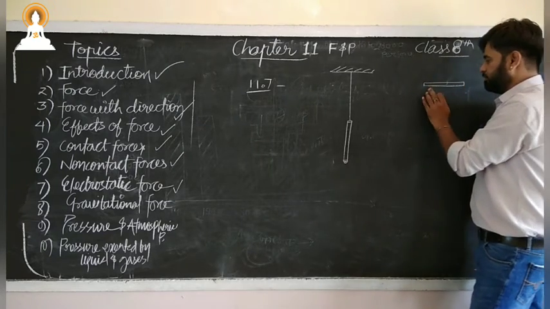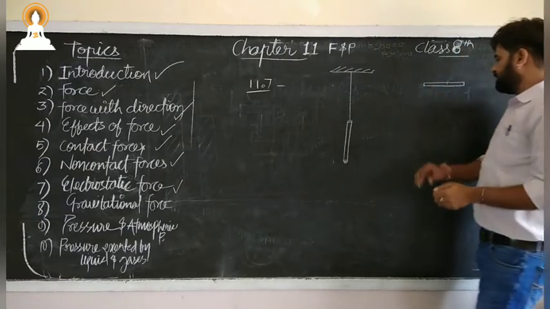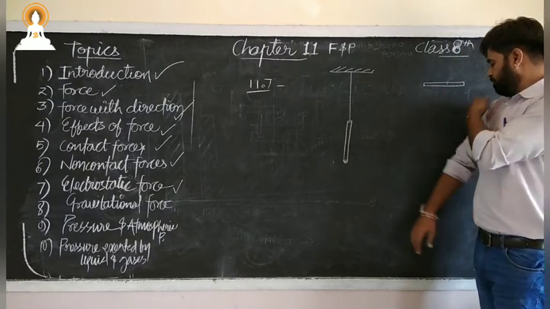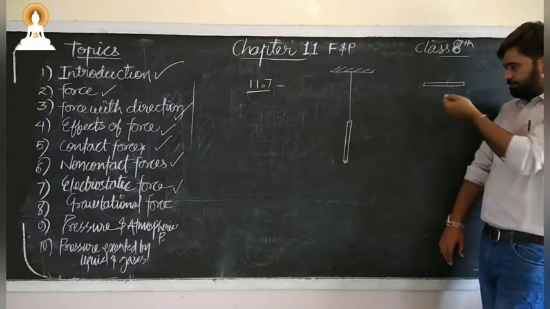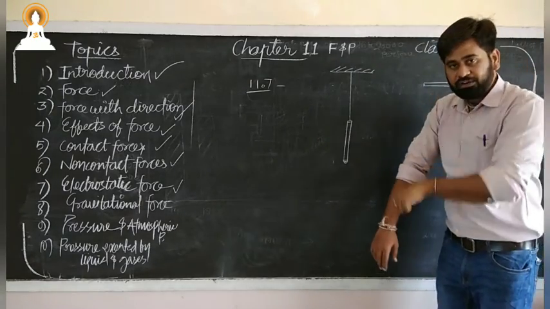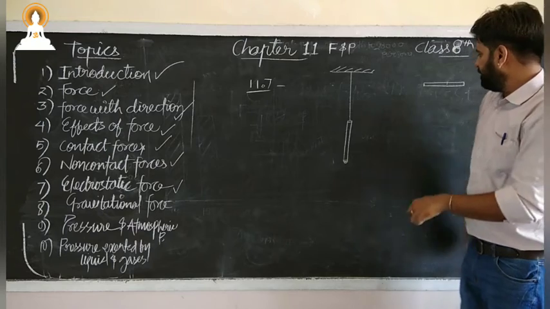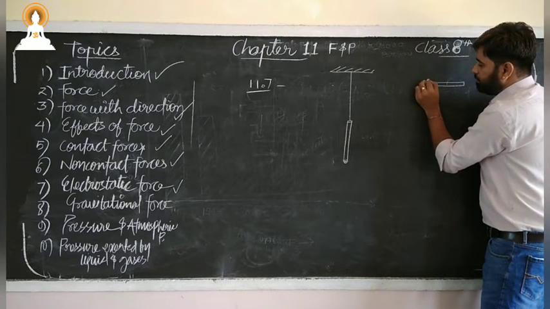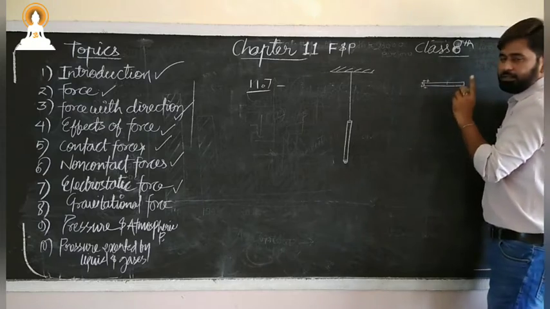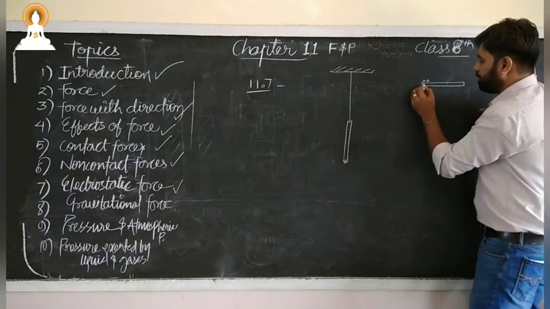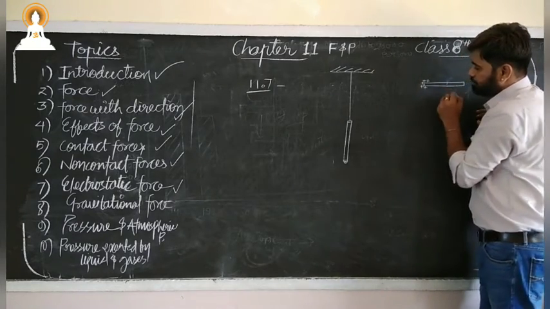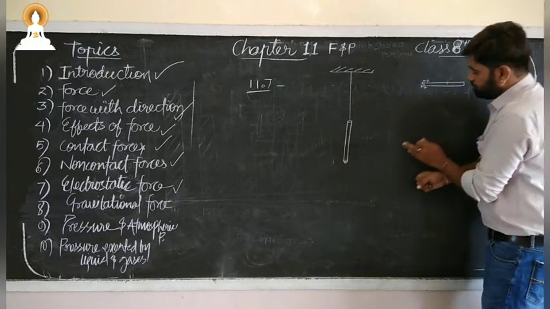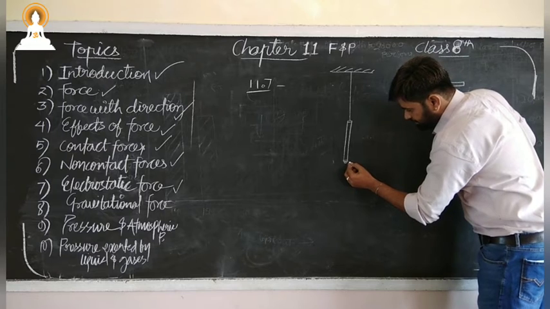What we will do with this is rub it either over wool or over silk. Suppose I take it and rub it in one direction. If I do this, then there will be some charge. It might be positive, it might be negative; later on we will discuss that. So we have charged this particular object. Now we will take it and move it nearby the straw.